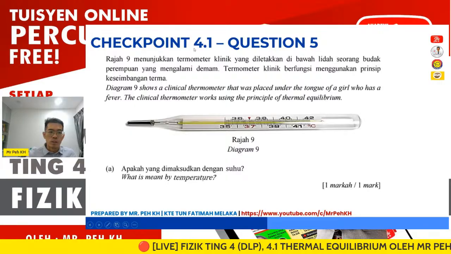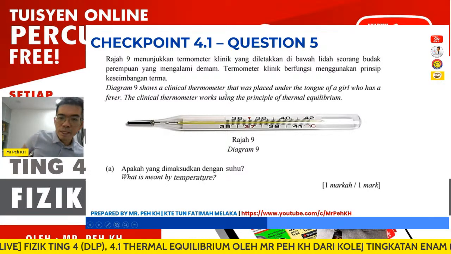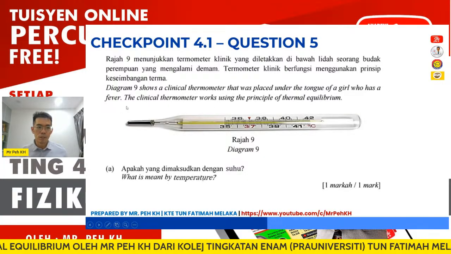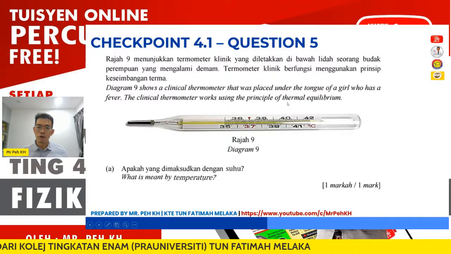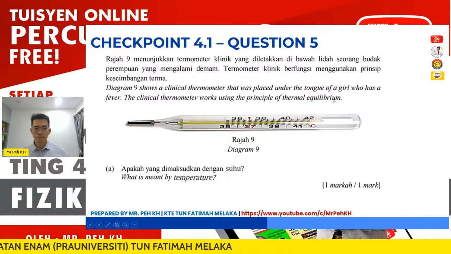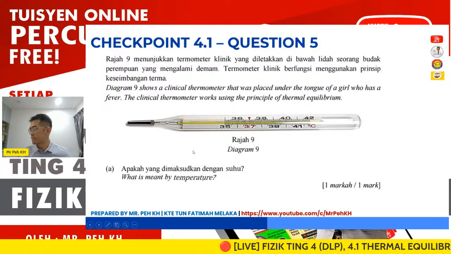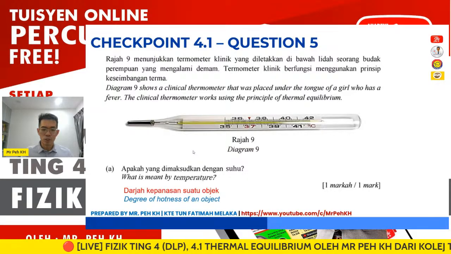Here, the diagram shows a clinical thermometer that was placed under the tongue of a girl who has fever. The clinical thermometer works using the principle of thermal equilibrium. So what is the meaning of temperature? The meaning of temperature we actually discussed already at the first slide. It is actually the degree of hotness of an object.